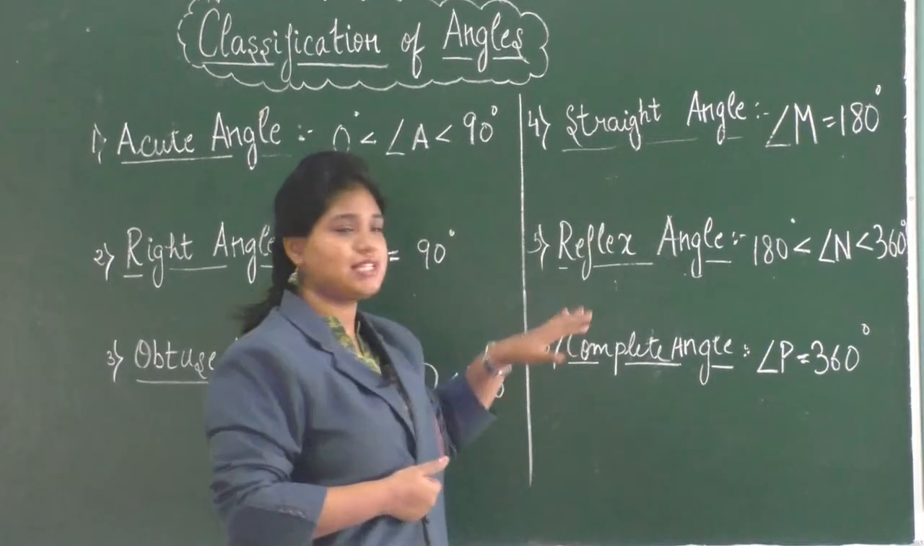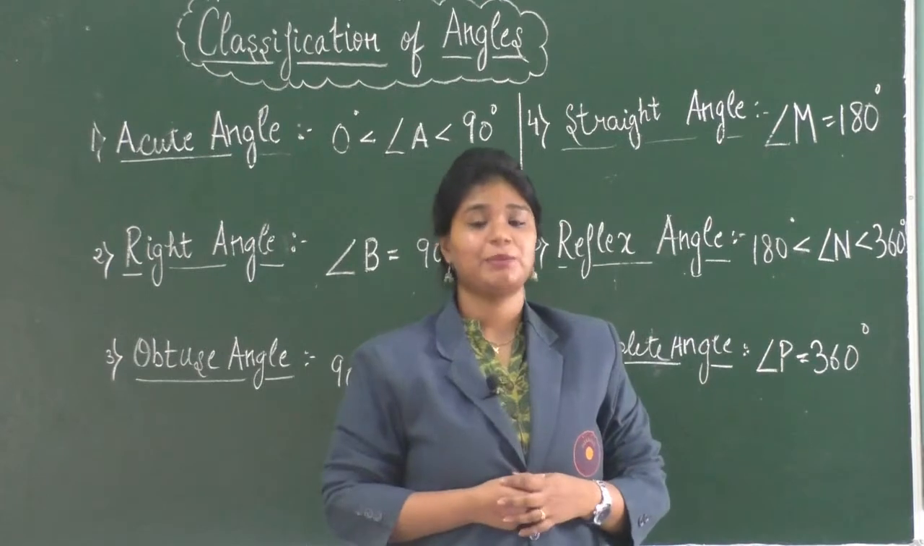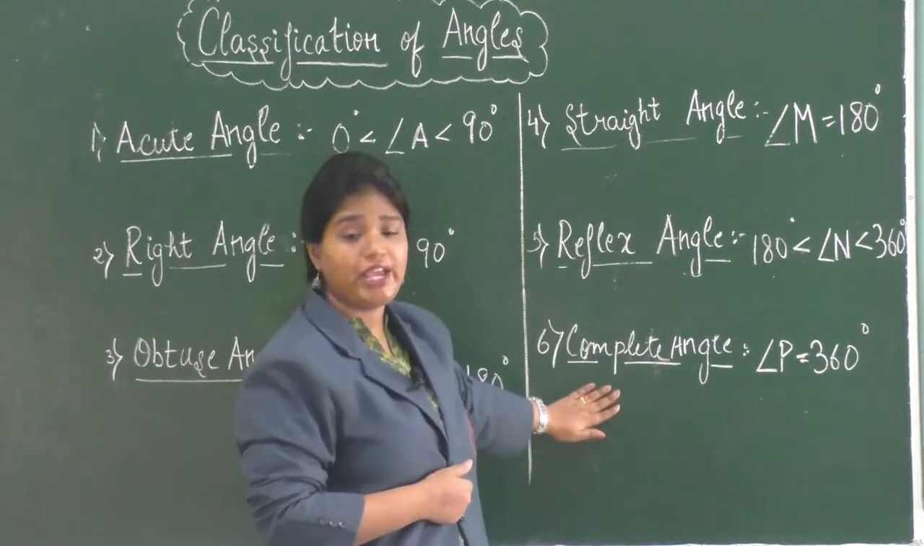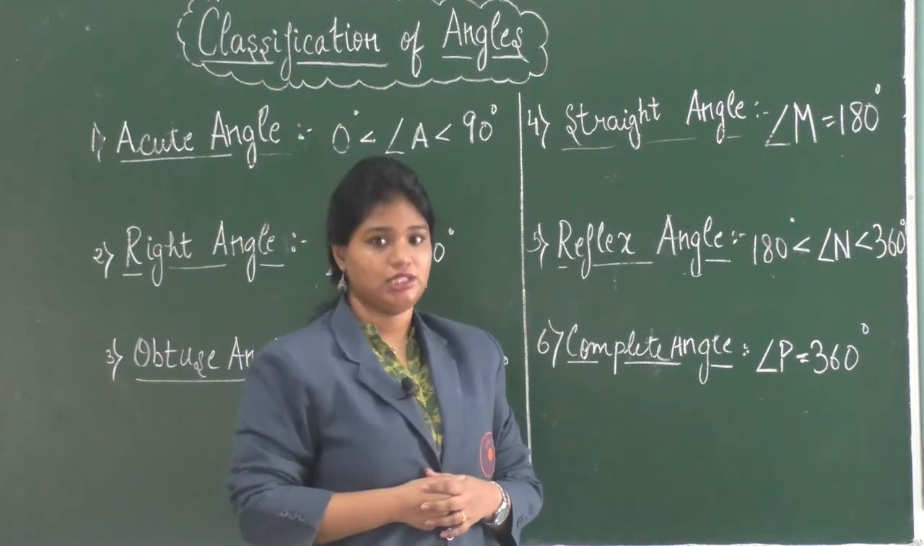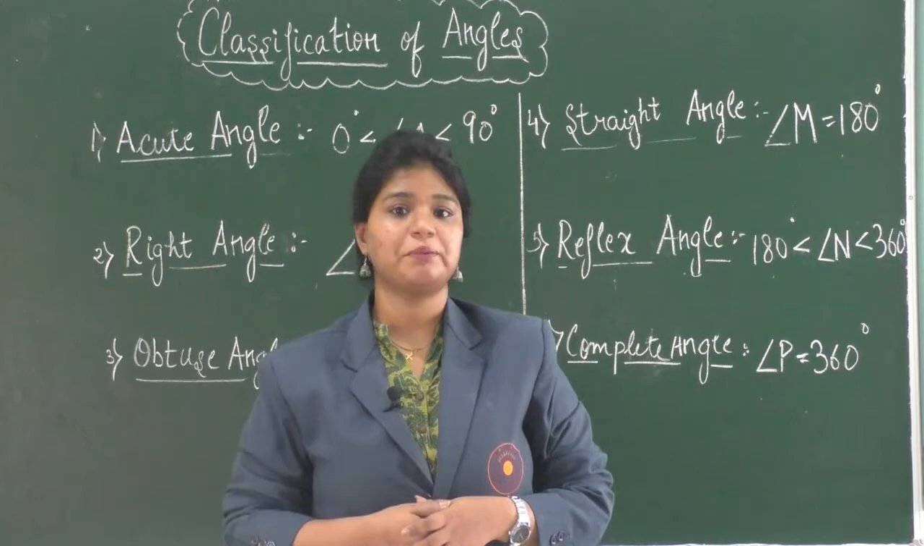Next is a reflex angle. An angle whose measure is more than 180 degree but less than 360 degree is known as a reflex angle. Finally, we have a complete angle. An angle whose measure is equal to 360 degree is known as a complete angle.